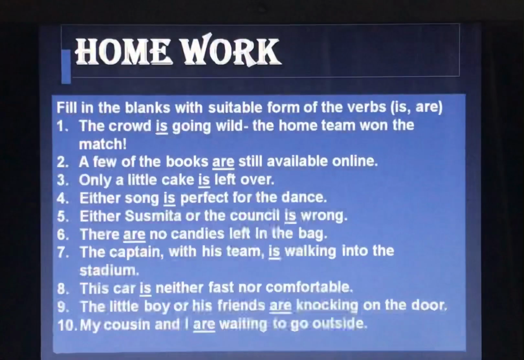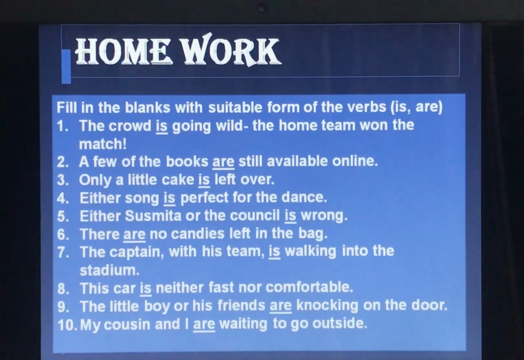That is all the chapter is, that is all the topic is about. This is your homework, these 10 sentences. You have to use either is or are. You just need to remember, if it is singular, then we are going to use is. If it is plural, then we'll use are.